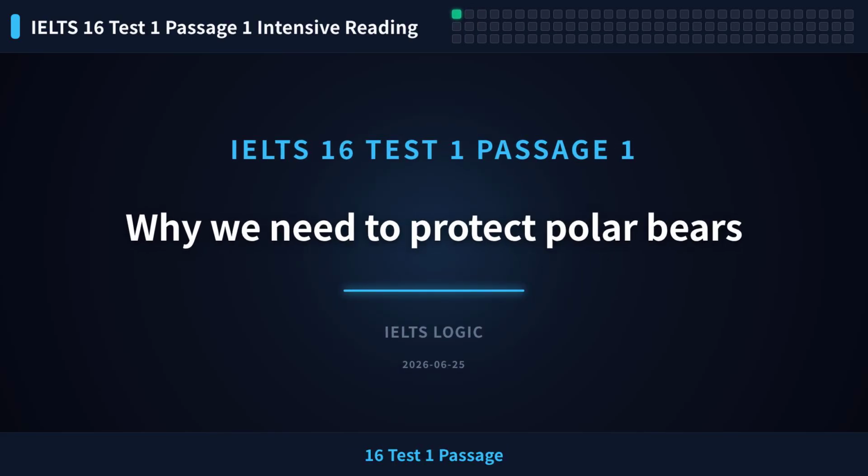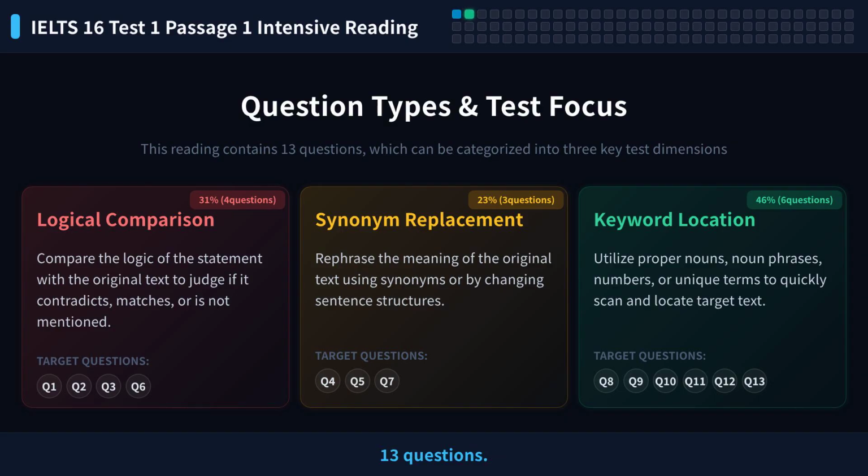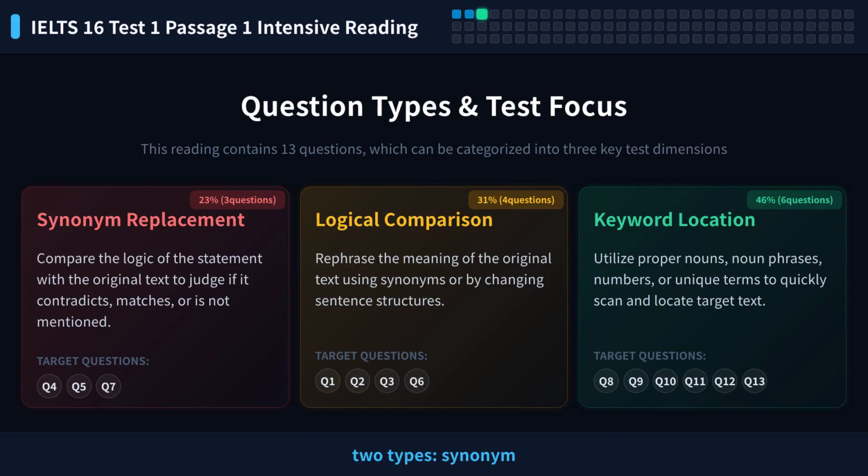Welcome to IELTS 16 Test 1 Passage 1, Why We Need to Protect Polar Bears. This passage has 13 questions. The first 7 are true-false-not given, and the last 6 are table completion. The T/F/NG questions are divided into 2 types, synonym replacement and logic comparison. All table completion questions are keyword location.